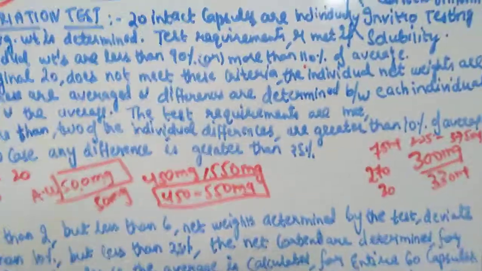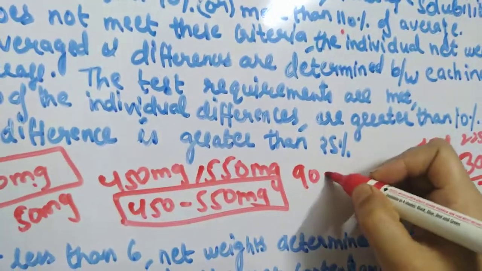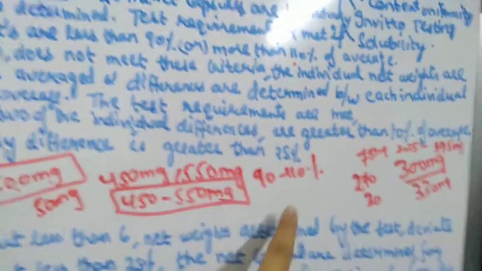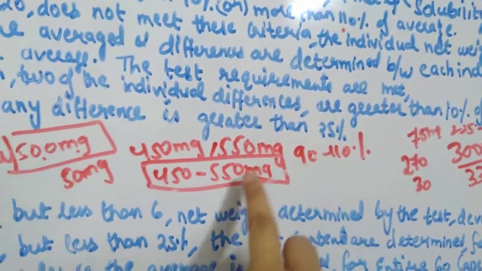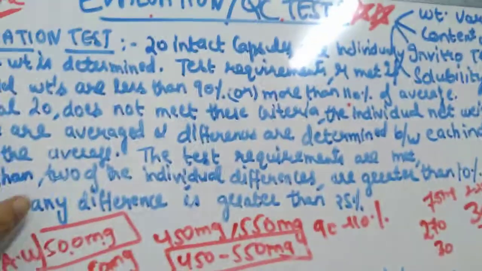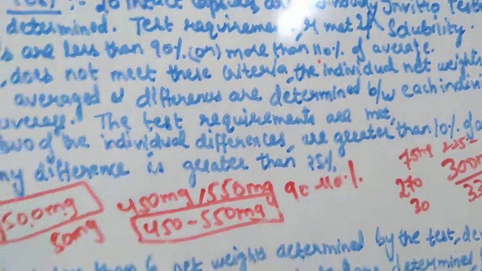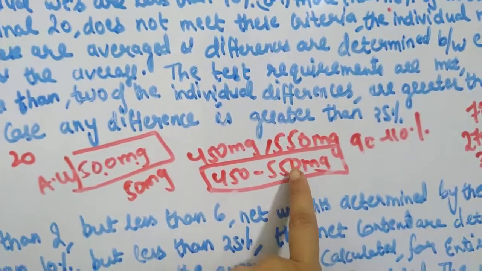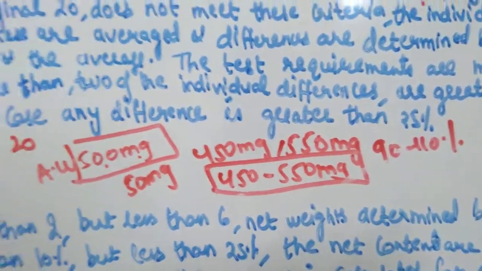Your capsules are said to pass the test if they are within the range of 90 to 110% of the average weight. So your average weight is 500 mg. 90% of the average weight means 450 mg. 110% of the average weight means 550 mg. So the test requirements are met if none of the individual weights, that means none of the capsules, deviate from this range. All of the capsules should be within the range of 450 to 550 mg.